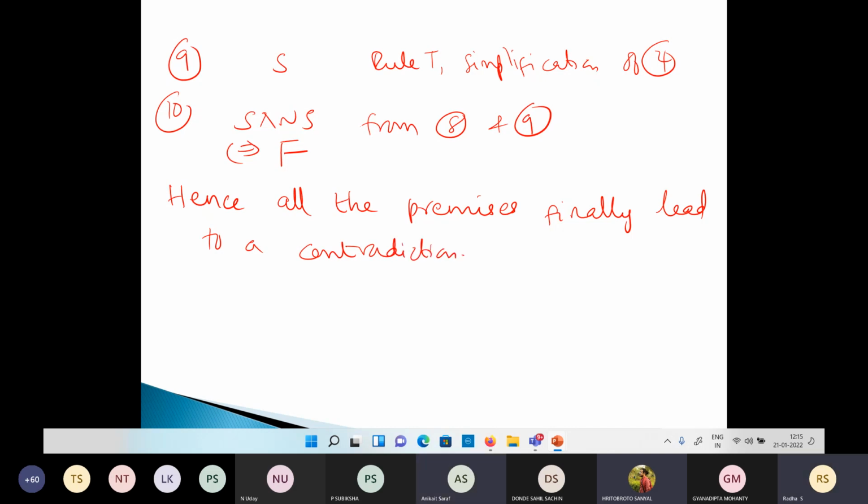Contradiction. Or you can say the premises are inconsistent. Always you have studied consistent: the system of linear equations is consistent. What do you mean by consistent? It should have a solution, it should have a conclusion. But here, this particular system of statements is not having a solution, not having a conclusion. Conclusion is what? Contradiction. They are contradicting each other, so you cannot come to a conclusion. So it is inconsistent.